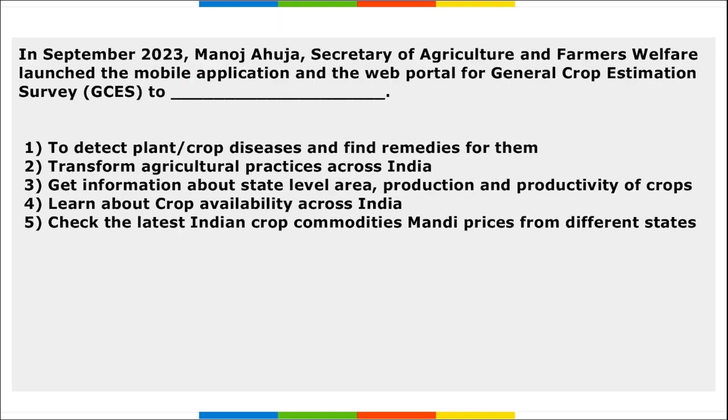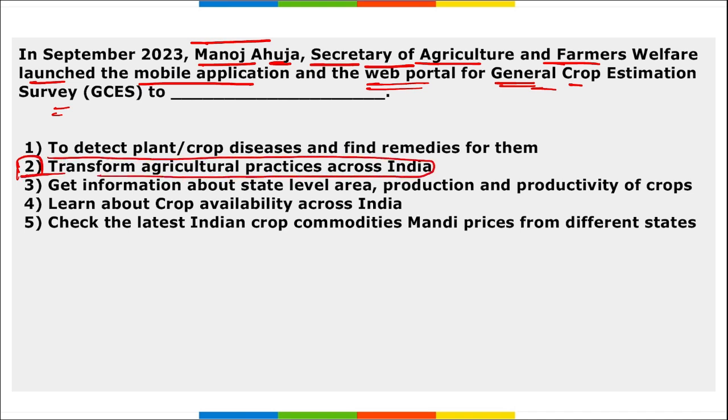Next, Manoj Ahuja, Secretary of Agriculture and Farmers Welfare, launched the mobile application and web portal for General Crop Estimation Survey. Right? The question asked to you here is, Manoj Ahuja, Secretary of Agriculture and Farmers Welfare, launched the mobile application and a web portal for General Crop Estimation Survey to dash. What was the aim? What was the reason to launch it? It was to transform the agriculture practices across India.